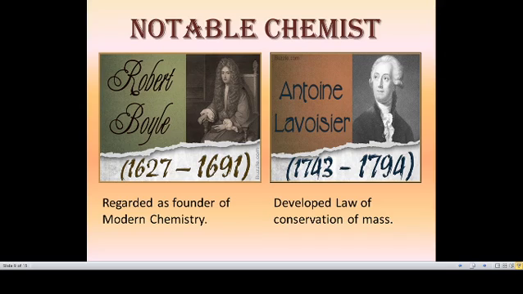Okay, now we all know what chemistry is and how chemistry was developed, because chemistry developed from the ancient form, that is alchemy. Alchemy means turning a thing from ordinary to extraordinary. So now we are going to see notable chemists. Take page number 13 and you can underline the scientist names because that is very important.